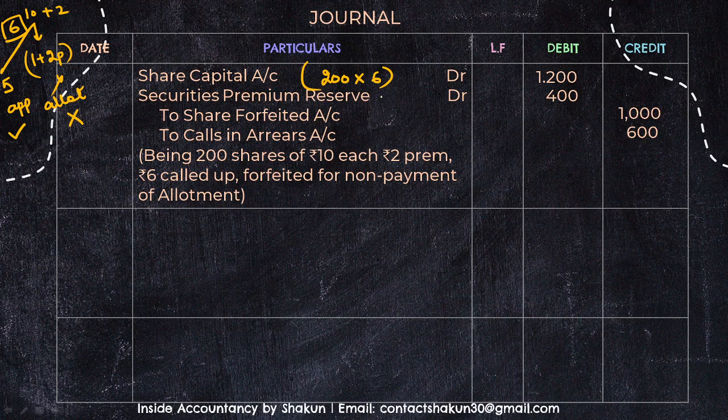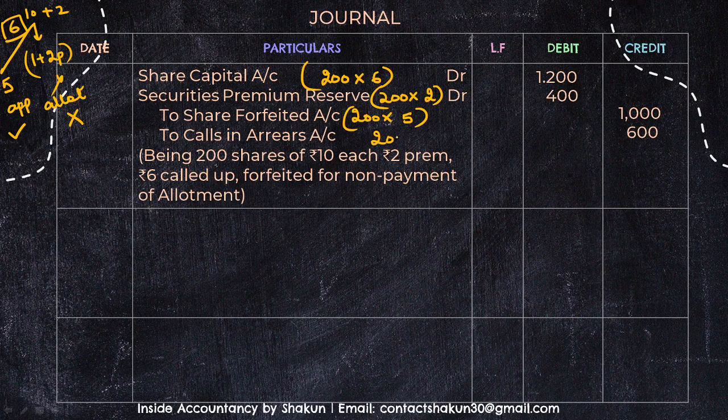That means premium is also unpaid. So 200 into the value of premium, that is 2, that is 400. Share forfeited will be credited with the amount that has been received so far. So application has been received at the rate of 5 into 200 shares. So 1000 rupees goes to share forfeited.